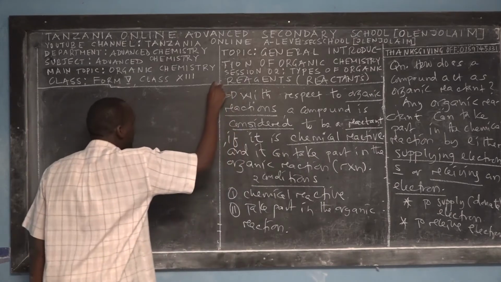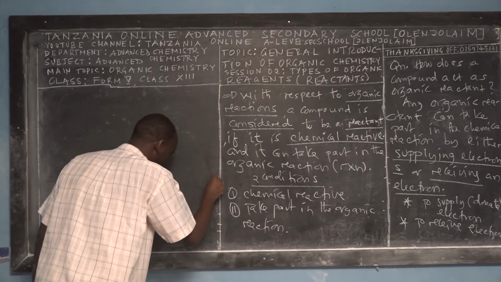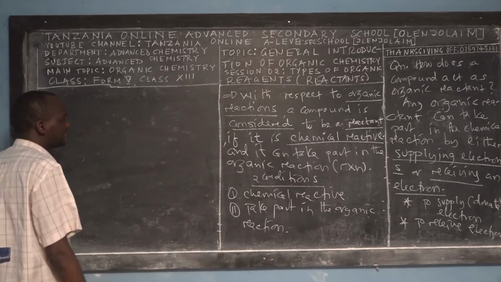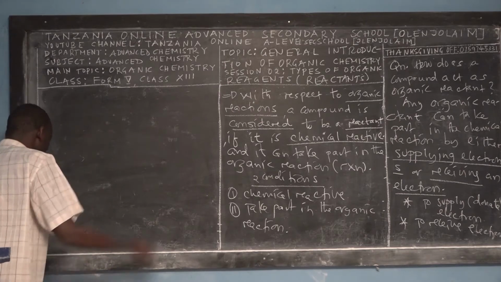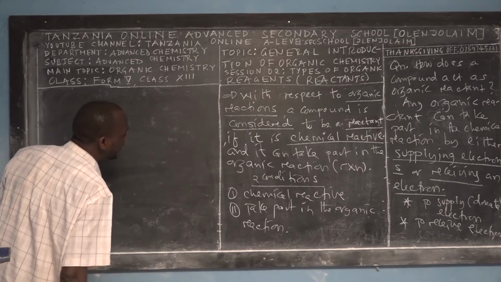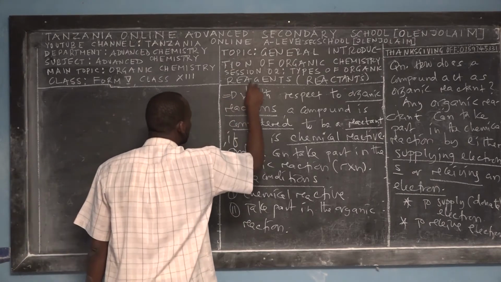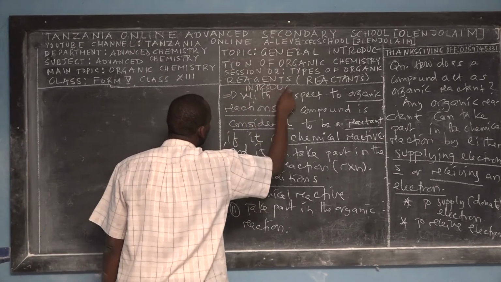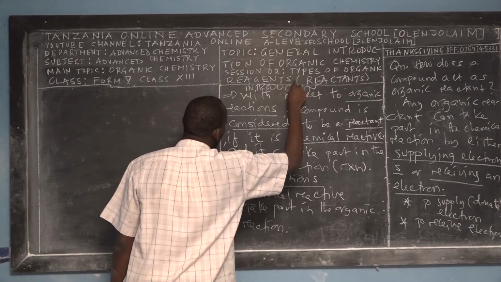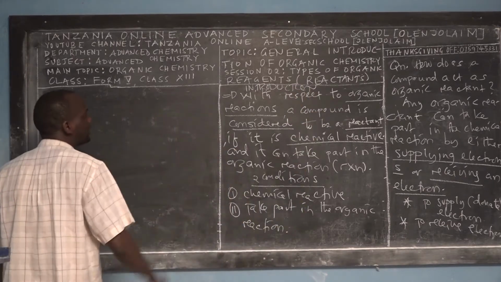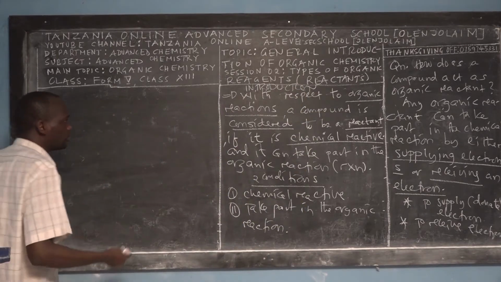You have to get prepared to enjoy the beauty of organic chemistry, especially advanced organic chemistry. Because the title is types of organic reactants, this is a simple introduction: the conditions required.